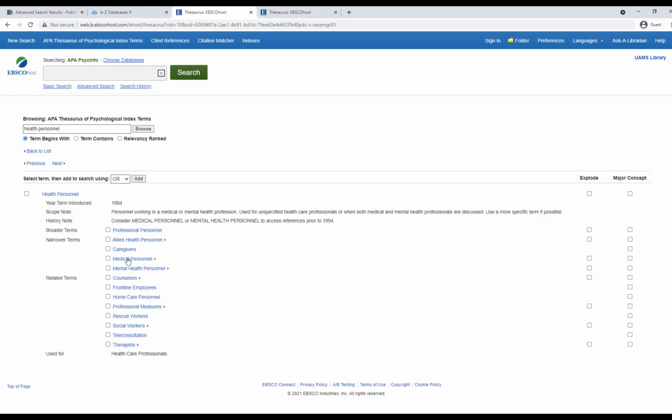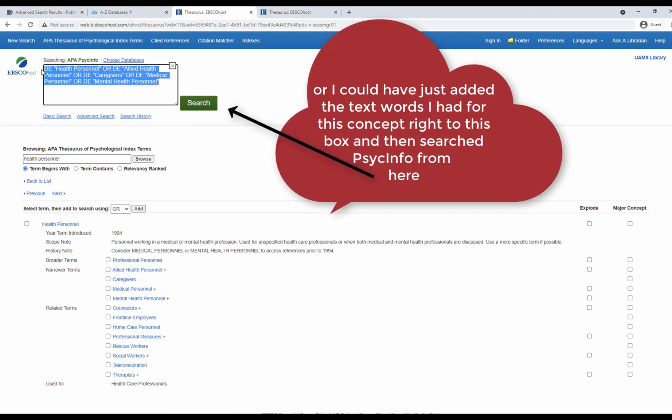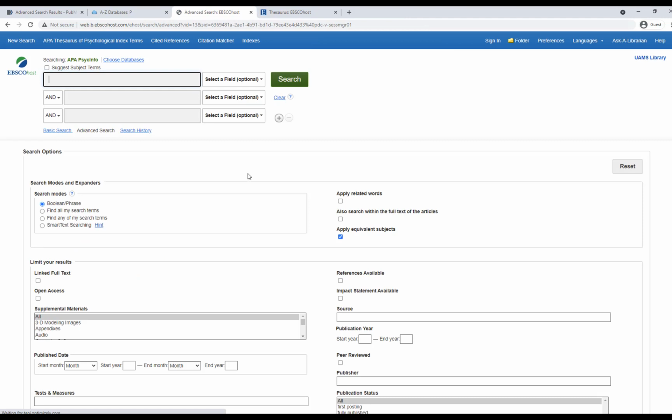I'll click on it to see a little bit more. See all these narrow terms underneath it that I want to also search for. So I could click on each one of these narrower terms and the term health personnel and then add those to my search, or I can just click here on health personnel and then click explode and then add that, and it's going to automatically add all the narrower terms underneath health personnel as well. So now I can just copy this here, then go back to searching, and I'm going to paste all of those terms here into the string that I'm going to use to search for healthcare providers.